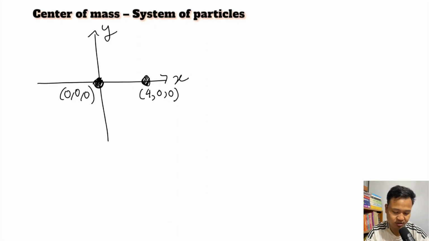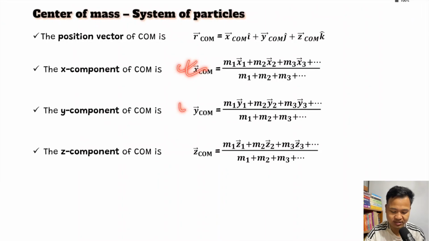And another particle at, let's say, 3, 4, 2, like any coordinates. So A, B, C. For these particles, find the center of mass. Apply the formula and convert it.